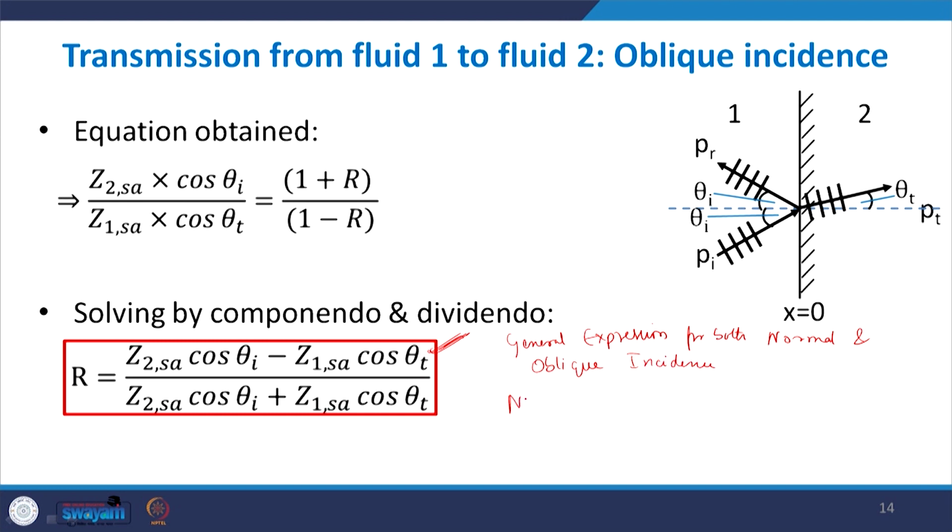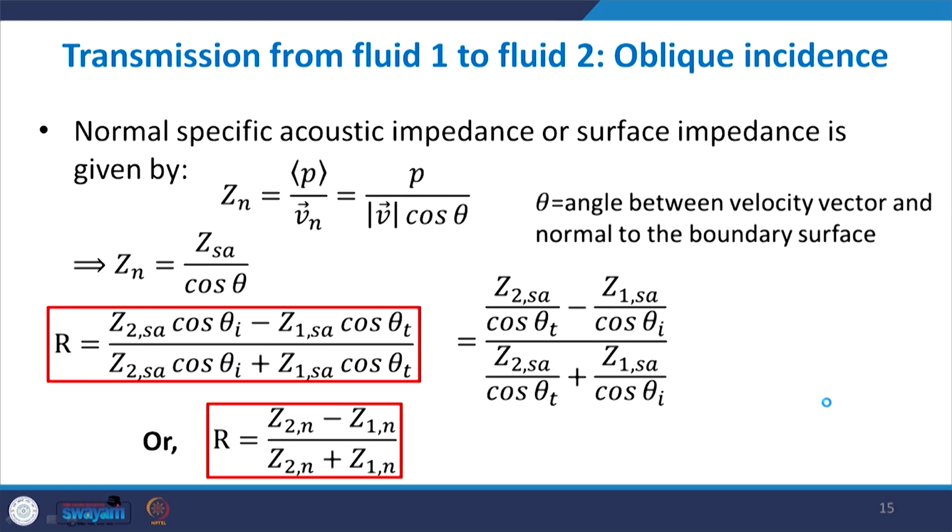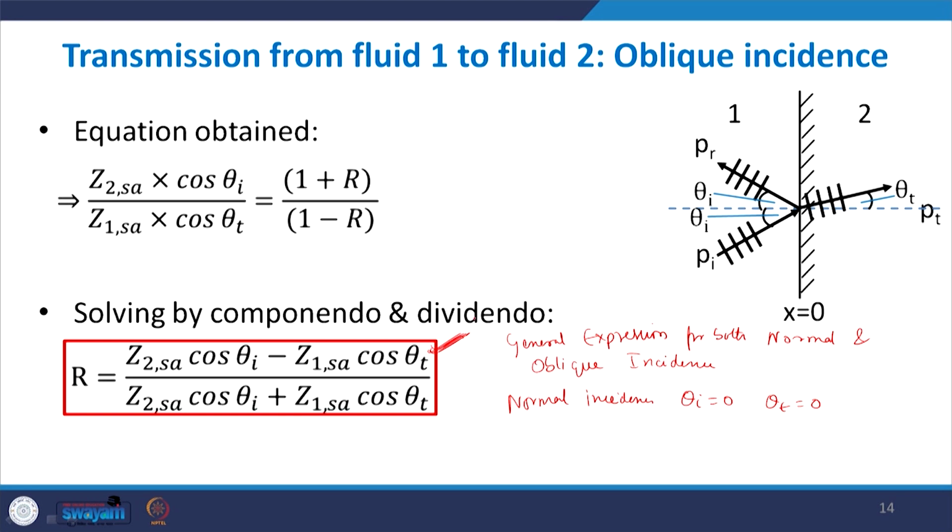In case of normal incidence, it is incident normally, so theta I will be 0 and theta t will also be 0. So cos theta I becomes 1 and cos theta t becomes 1, and the expression reduces to simply Z2 minus Z1 divided by Z2 plus Z1. But in the oblique case, we have obtained this general equation.